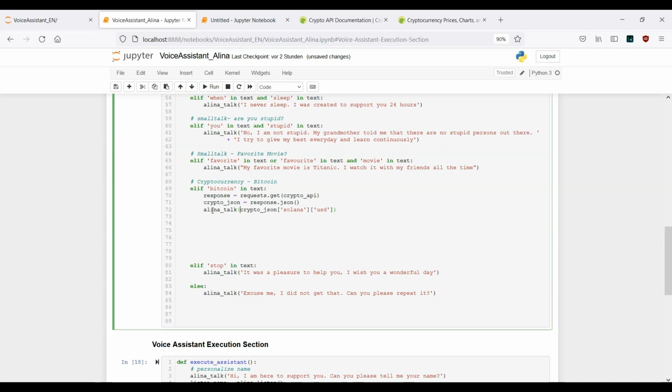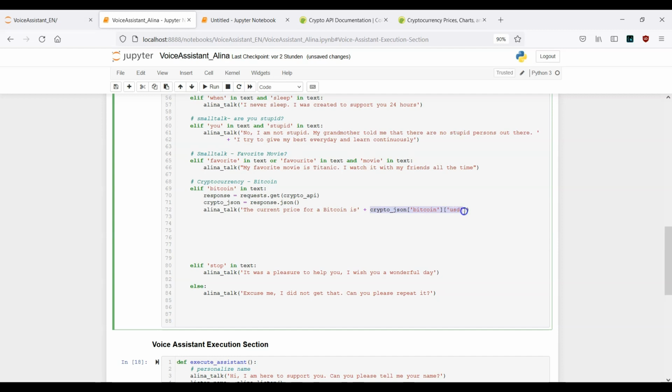So this will be very clear in a few moments. Here we will get back the price, but we don't want to work with Solana in this case. We want to work with the Bitcoin price. And we don't want just to have a simple number. We want to make this more interactive. That means we want to provide a text. So the current price for a Bitcoin is. And now we can just concatenate the number. So this is actually our string element. The current price for a Bitcoin is.